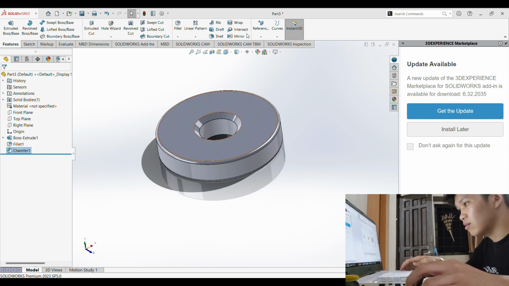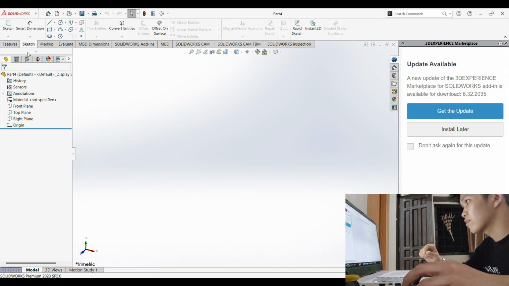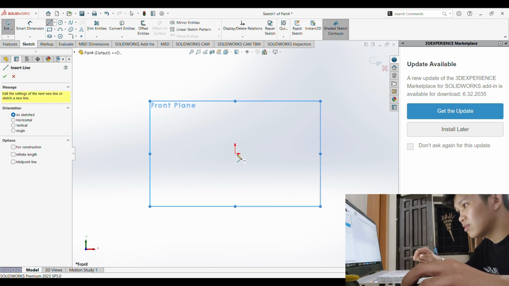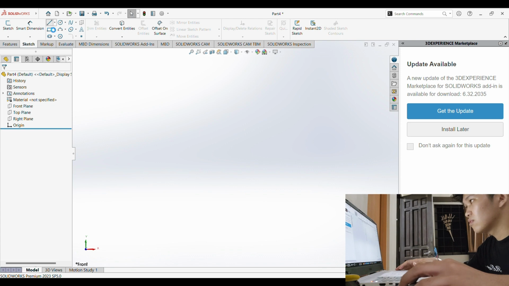Now we're gonna make the pillar. It looks like a pillar. So for this, we're gonna click on the front plane, because this needs to be standing up, because this is what's gonna hold the fidget spinner. So we're just gonna click line, and front plane, line.